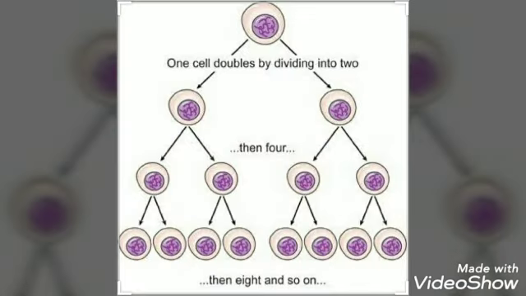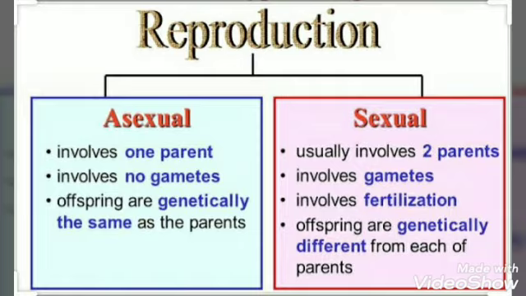Then these cells can split into many more cells, and eventually, using the information from the DNA, proteins can be made, and so a single cell has the ability to grow into an organism depending upon the kind of DNA present in it.